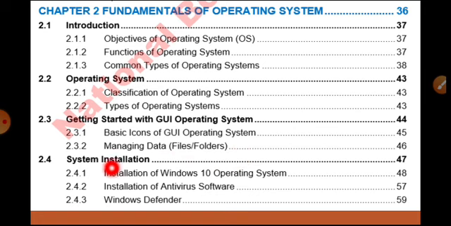And in last portion of this chapter, we will study about the system installation, means how we will install the operating system in our computer. We will study steps particularly about the Windows 10 operating system. In last portion of chapter, we will also study about the concept of antivirus software and you will study Windows Defender in the last portion.